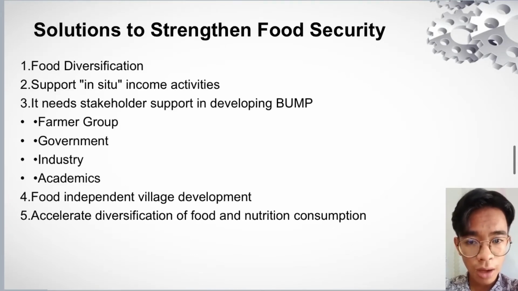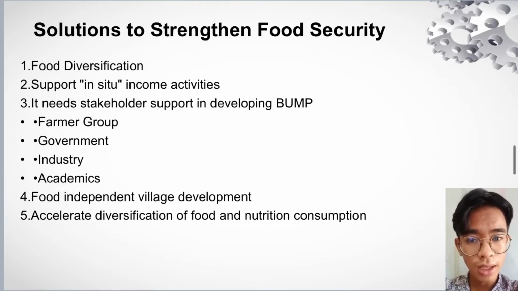The next, the second one, is support for in situ income activities. Increasing in situ incomes aims to increase community income through agricultural activities based on local resources. The meaning of in situ is the area of origin, so this income increasing activity is focused on the area of origin by utilizing local resources.